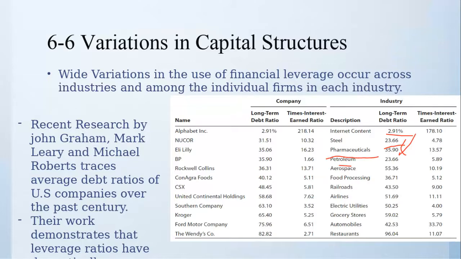Petroleum, 23%. I think it's not in increasing order, you know. Petroleum 23, aerospace 55% debt, food processing 36. Food processing means, for example, a chips manufacturing company is one example of food processing. Coca-Cola is also a kind of food processing, right? Some primary product is converted into a finished secondary product, which is consumable, and that is packaged and sold in the market. That is food processing.